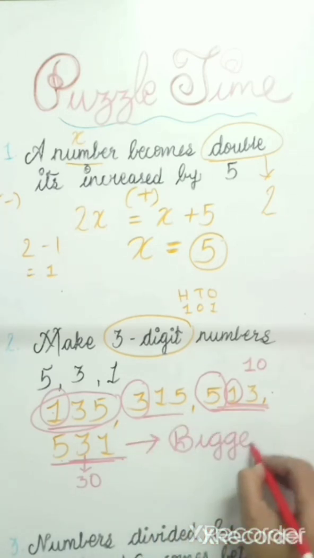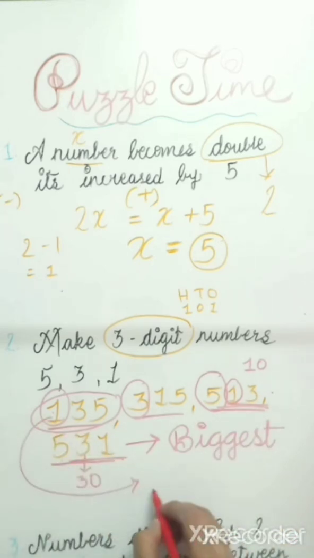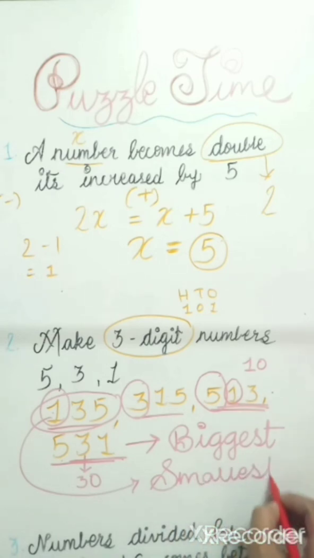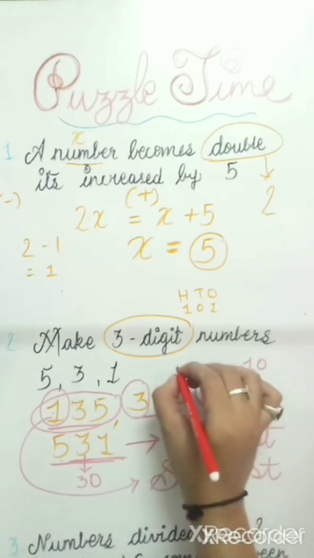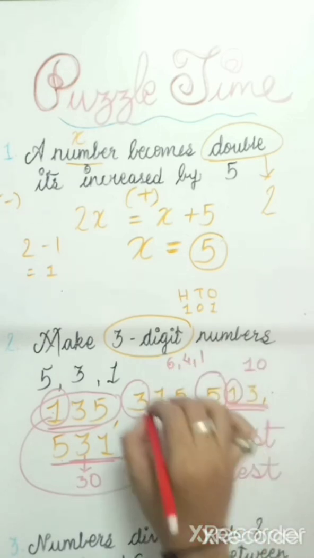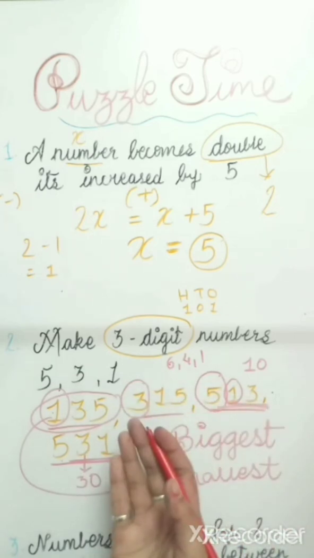So let us write here biggest number, and this is our smallest number. You can make different numbers using any other digits like 6, 4, 1. It is not compulsory that we do 531 here. So you also have to do it.